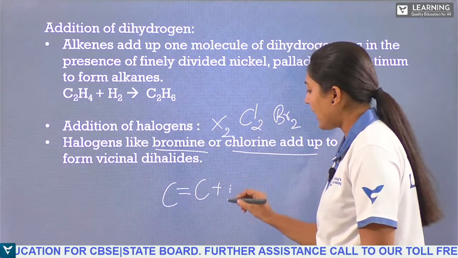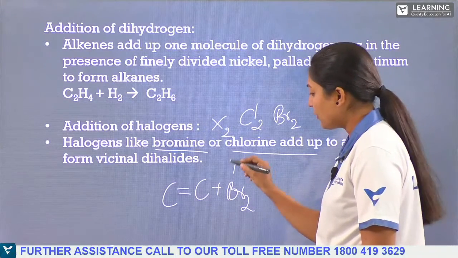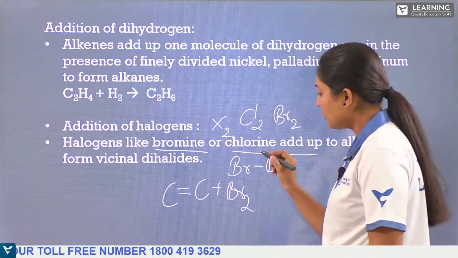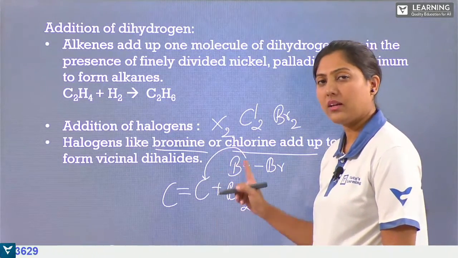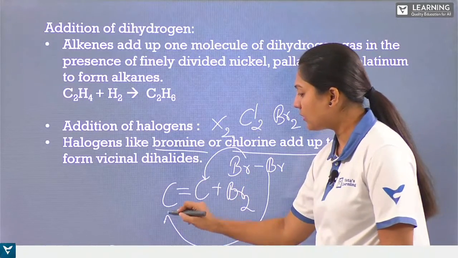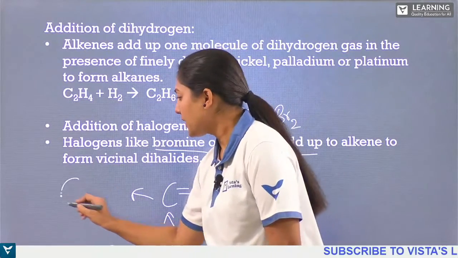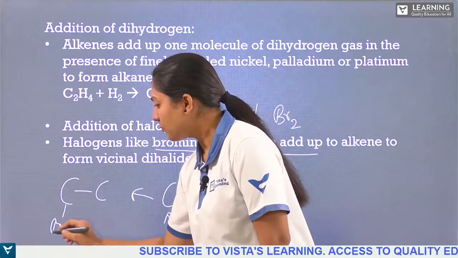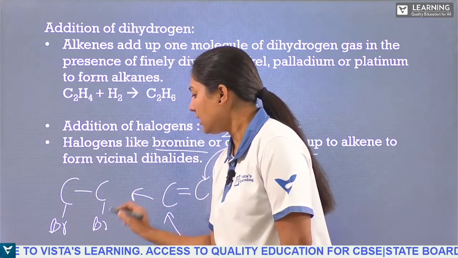Here, what happens when we add bromine? We have Br2. It is Br with a single bond to the other Br. So this bond will be broken. One carbon will attract one bromine and the other bromine will go to the other carbon. So we get a carbon-carbon single bond, with one Br on one carbon atom and the other Br on the other carbon atom.